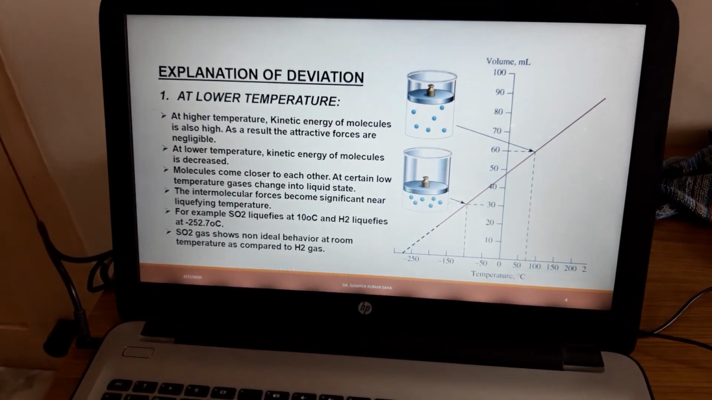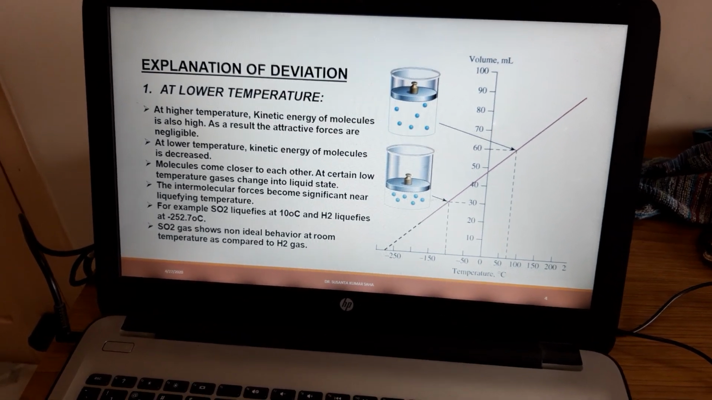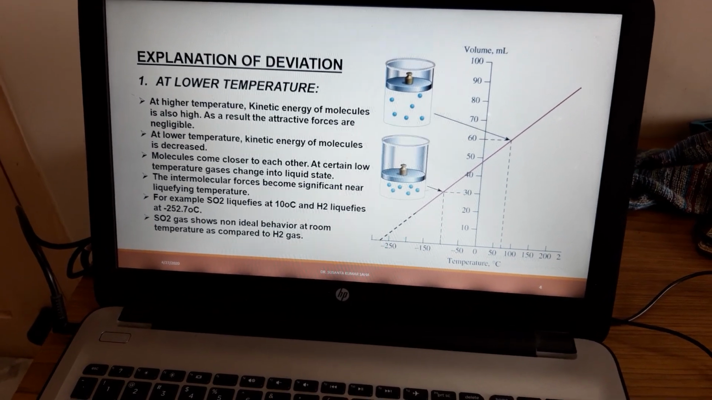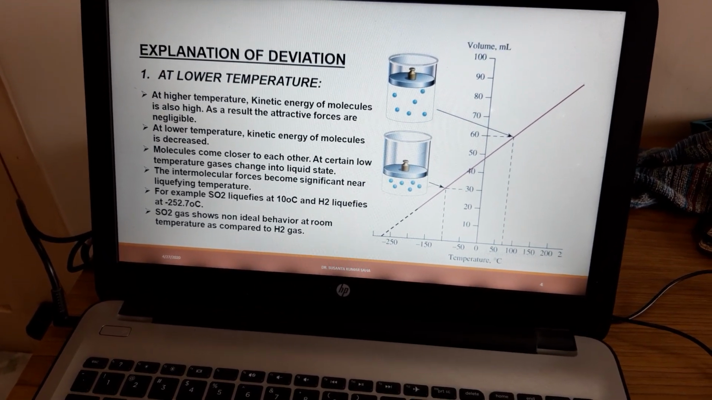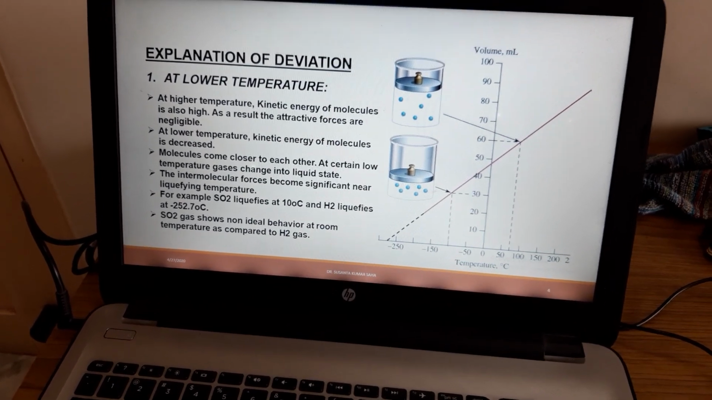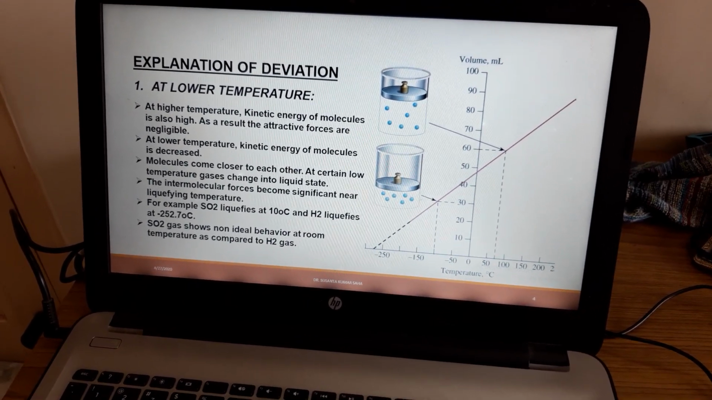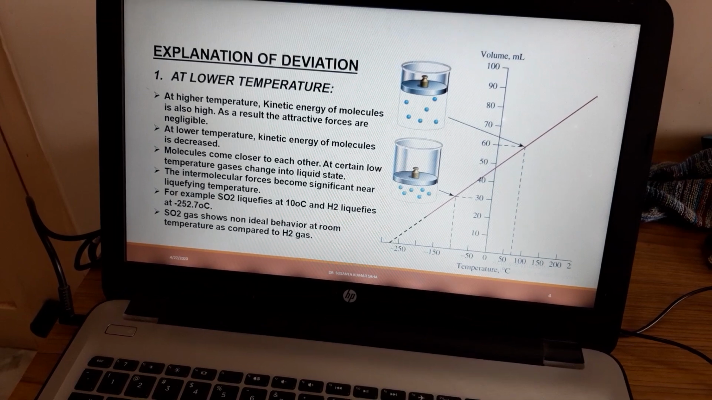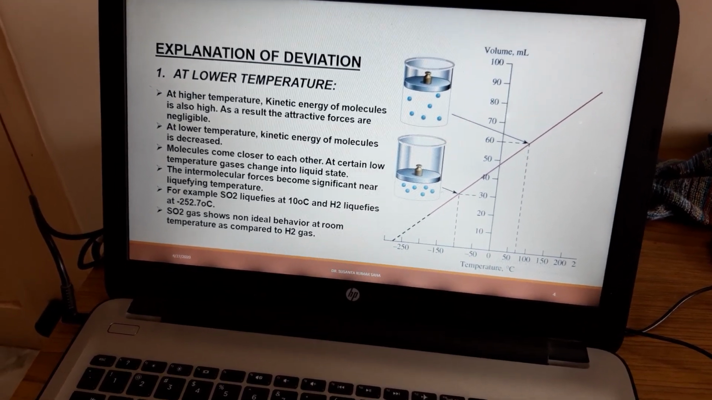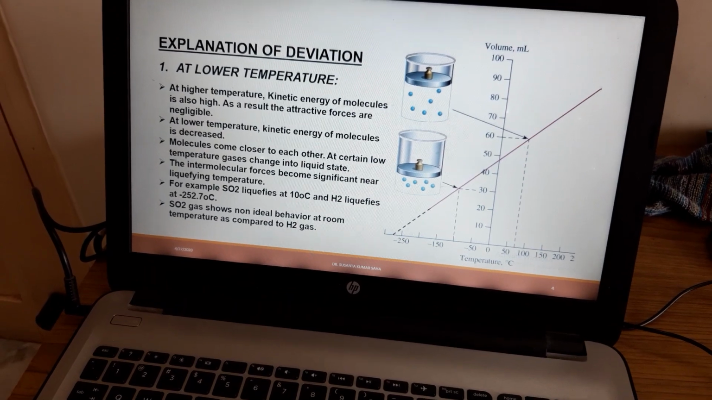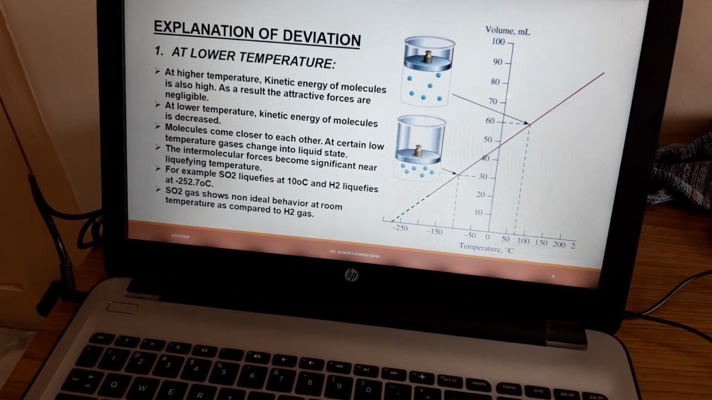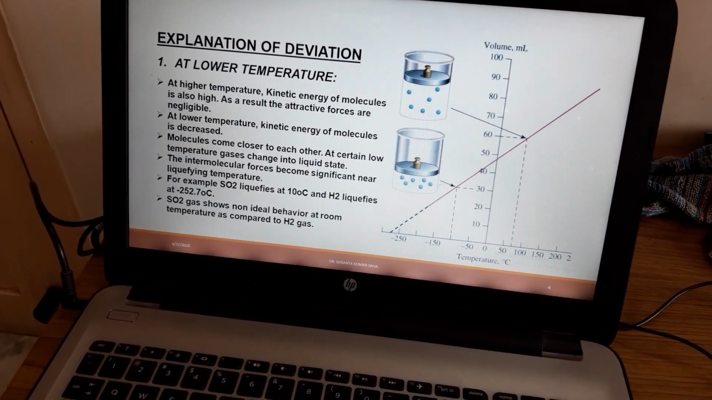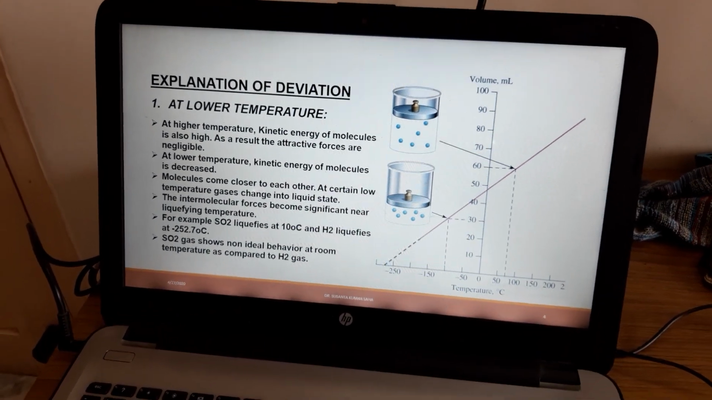But at low temperature, the kinetic energy of molecules is decreased. Molecules come closer to each other. At a certain low temperature, gases change into liquid state. The intermolecular forces become significant near liquefying temperature. For example, sulfur dioxide liquefies at 10 degrees Celsius and hydrogen liquefies at minus 250.7 degrees Celsius. SO2 gas shows less non-ideal behavior at room temperature as compared to hydrogen gas.